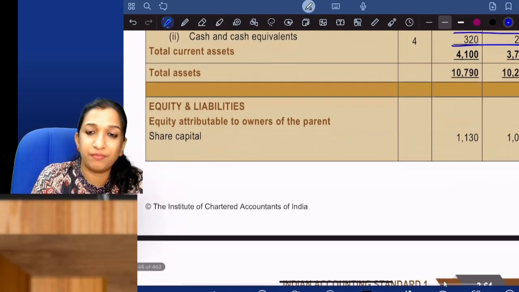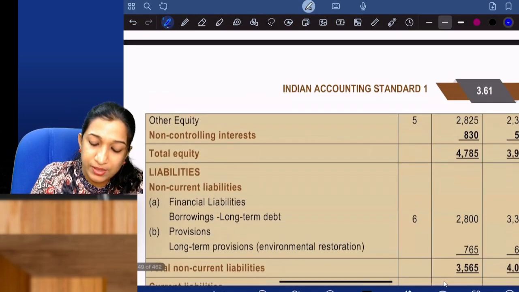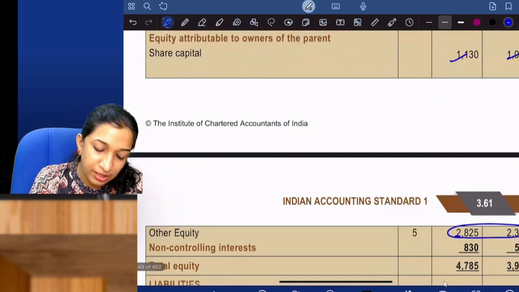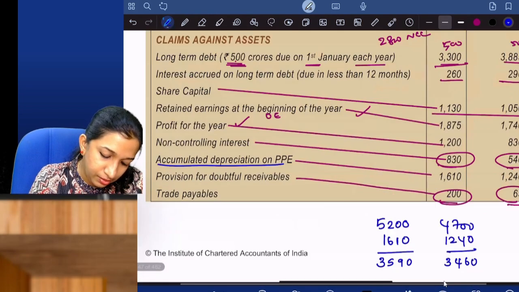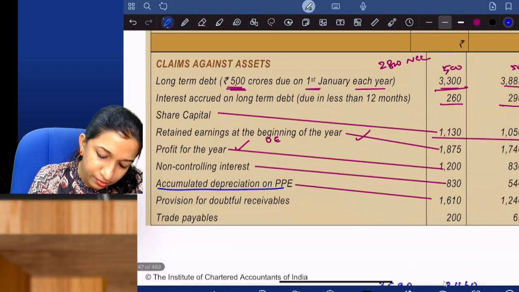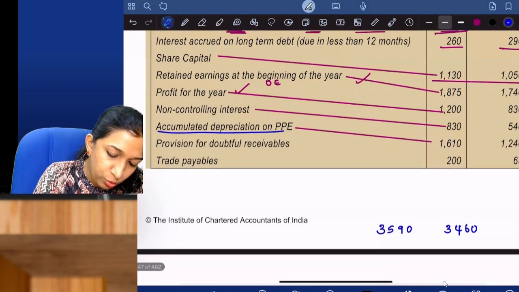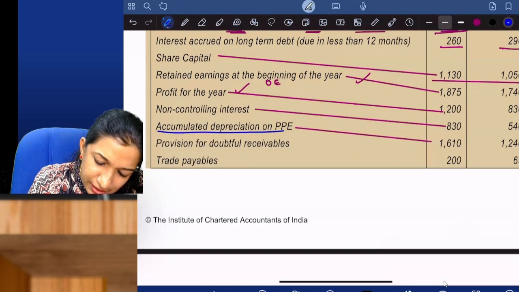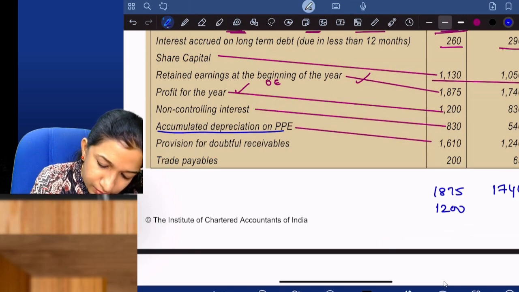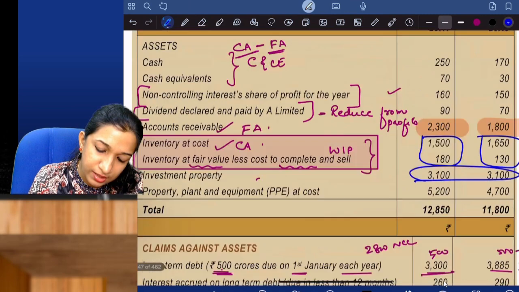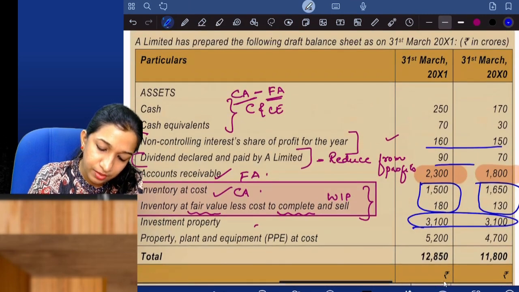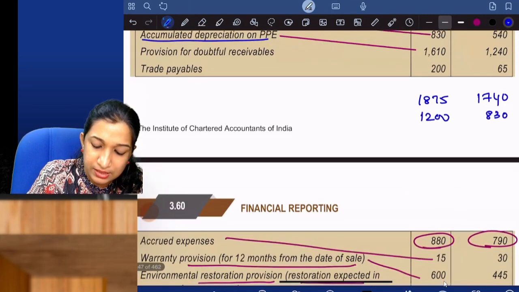Share capital, same. Other equity: from where did you get this figure? Let me check. Other equity opening, 1,875 and 1,740. Current year profits, 1,200 and 830. NCI share, 160 and 150.